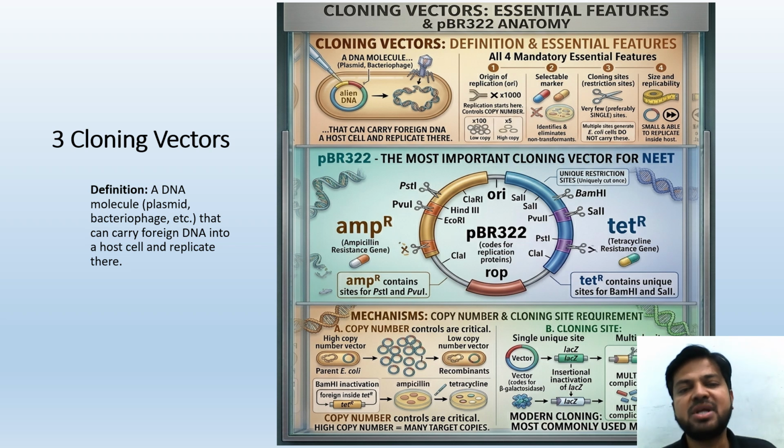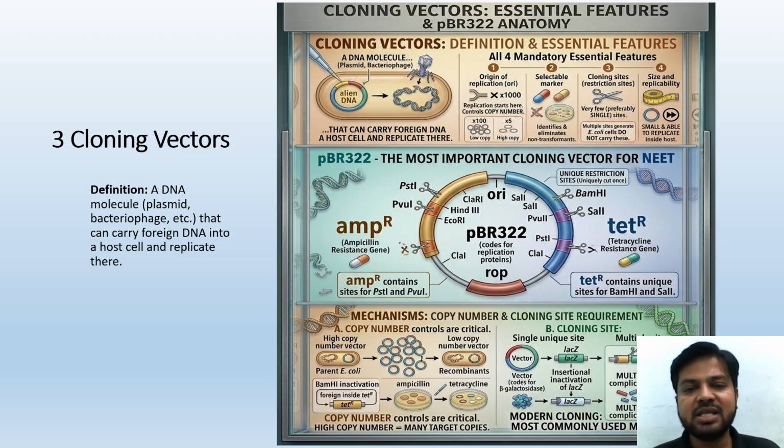AMP-R means ampicillin resistance gene. Repeat with me three times. Similarly, repeat the other two parts also three times. Stop the video and read on.